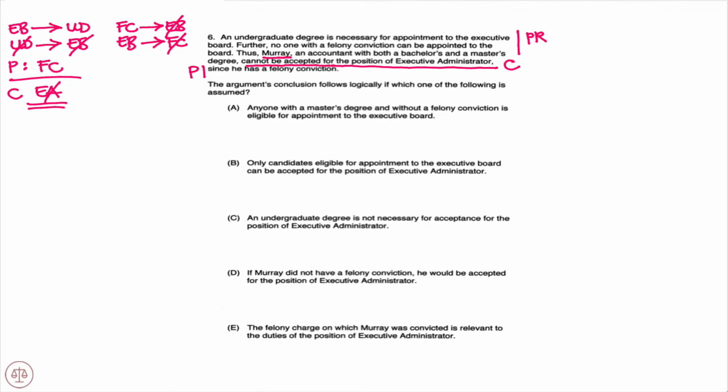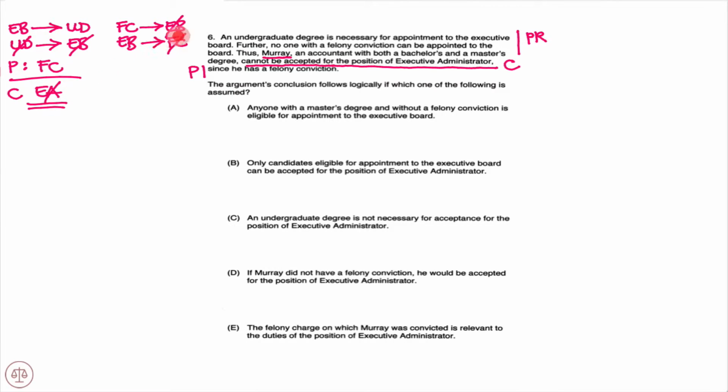And you notice the fact that Murray has a felony conviction, our premise, that is sufficient in our second principle, that no one with a felony conviction can be appointed to the board. It's sufficient for not being appointed to the executive board. But did they conclude that Murray can't be appointed to the executive board? No, the conclusion was that he can't be accepted for the position of executive administrator. So you notice the jump in this argument.